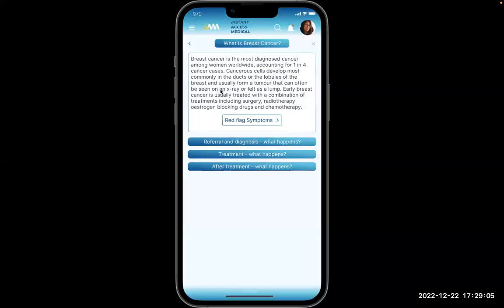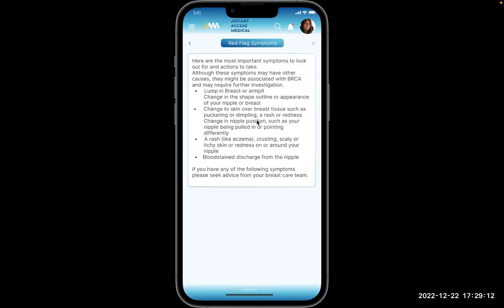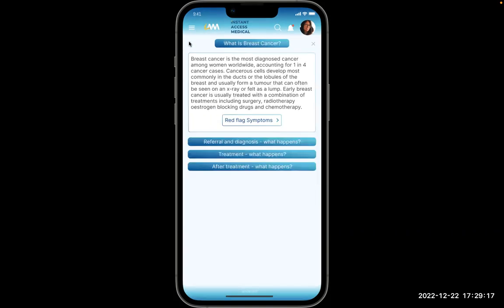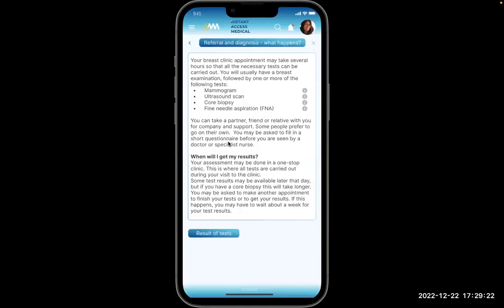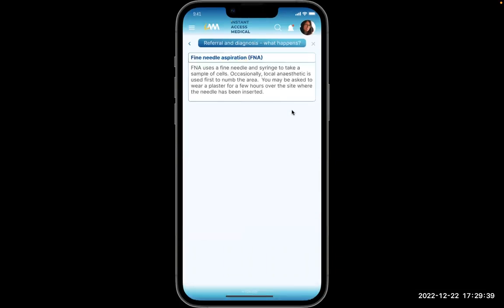In this case, the app provides a summary of what is breast cancer. The app also includes red flag symptoms that a woman should look for in suspected breast cancer. If the patient and doctor are suspicious of breast cancer, then the patient will be referred, and the referral and diagnostic section takes the patient through the typical sequence of events. Once again, if the patient is unfamiliar with some of the medical terms, each has an eye for information, which shows additional data when tapped, for example, fine needle aspiration.